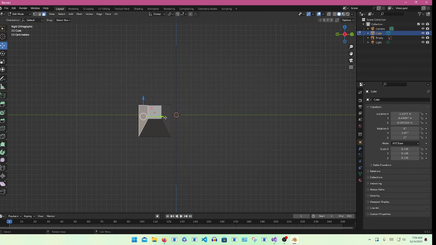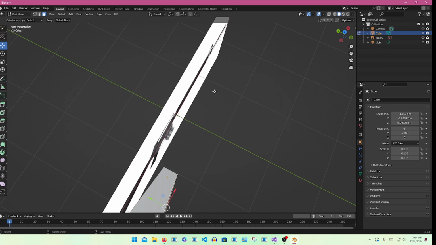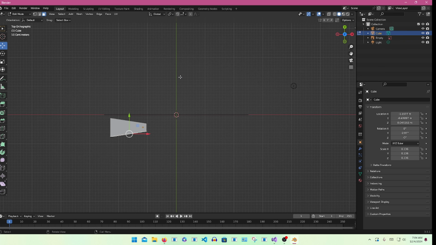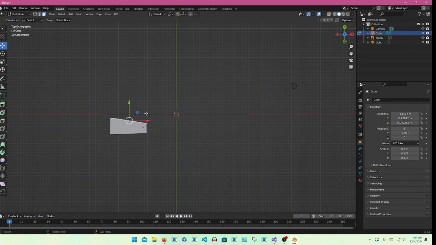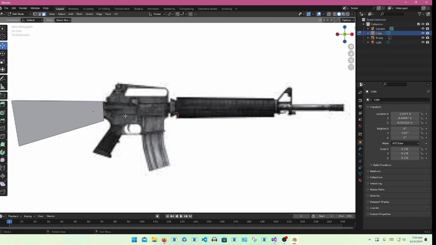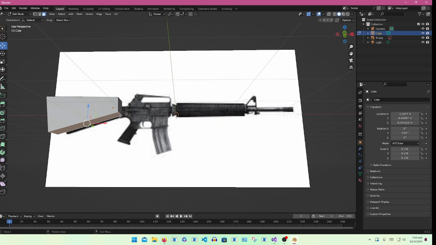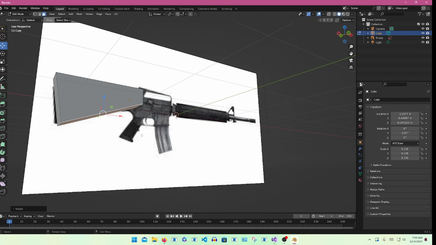So we're going to press 3 again on your keypad and you're going to drag it in. Now press 7 and then press R and rotate it so that it's straight. Now that we have the comb of the assault rifle, we're going to line it up with the end and make sure everything looks straight.